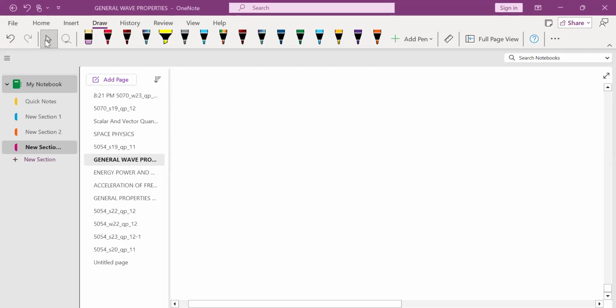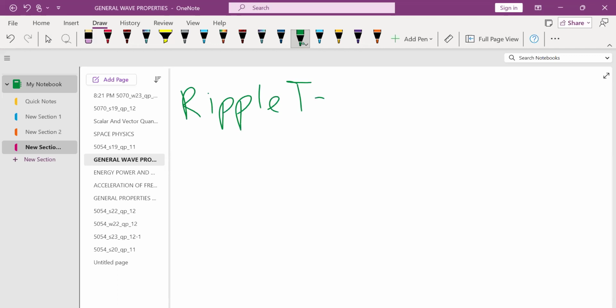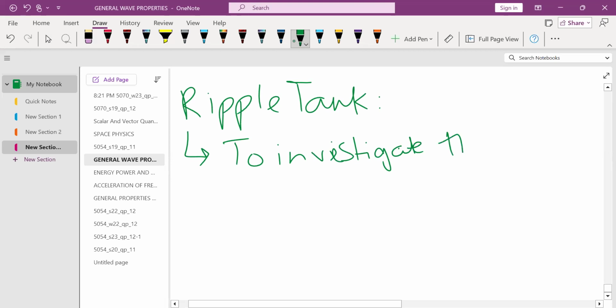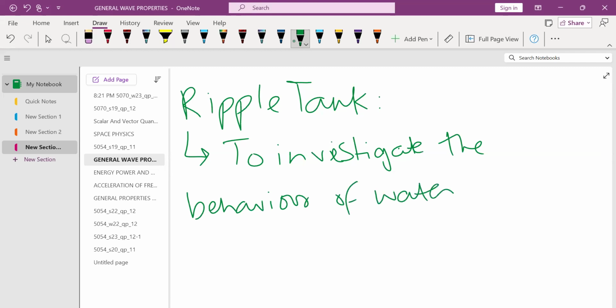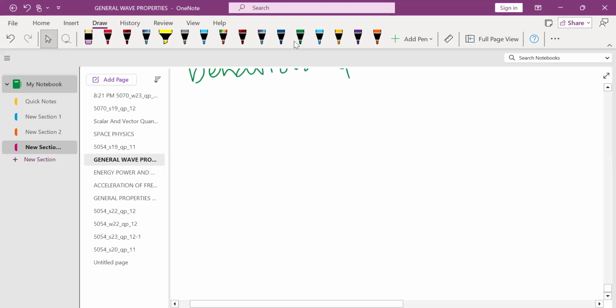Last thing we are left with in this chapter is the ripple tank. So questions related to the ripple tank usually come in P4, and it is asked to investigate the behavior of water waves. So the ripple tank is used to investigate the behavior of the water waves.